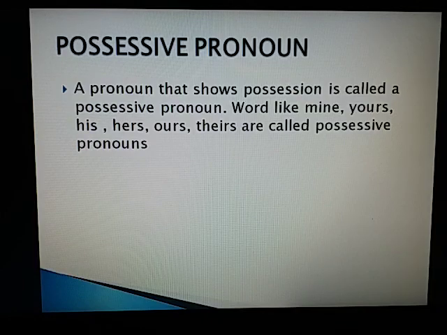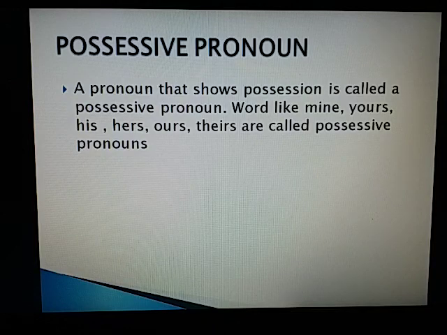Possessive pronoun. A pronoun that shows possession is called a possessive pronoun. We already know what possessive adjectives are. This is not my pen. Mine is new. Then here my is used as a possessive adjective, but the word mine stands for my pen, so it is used as a pronoun.